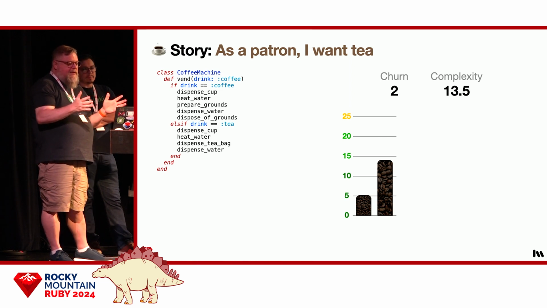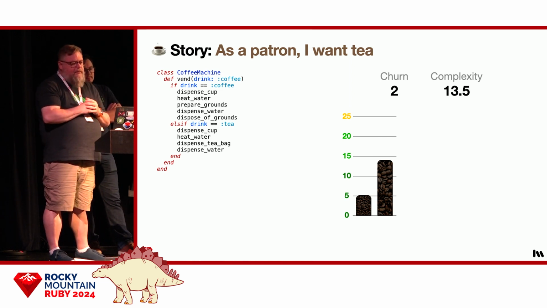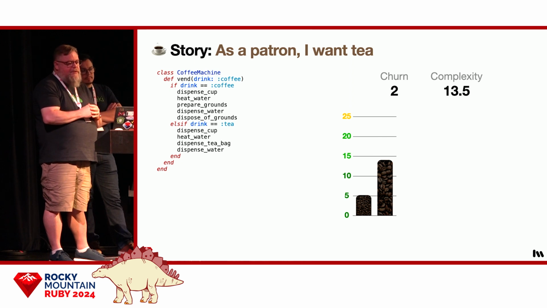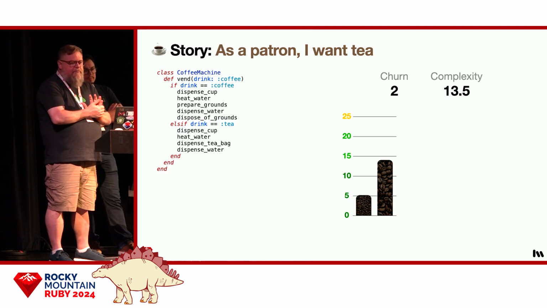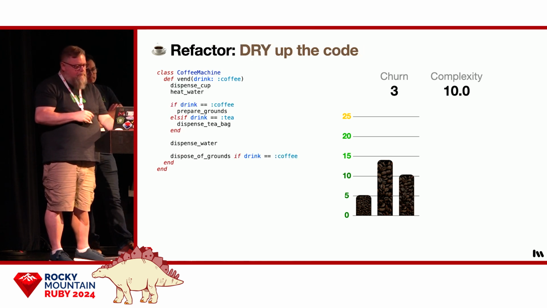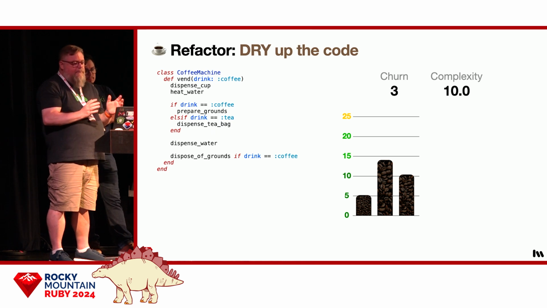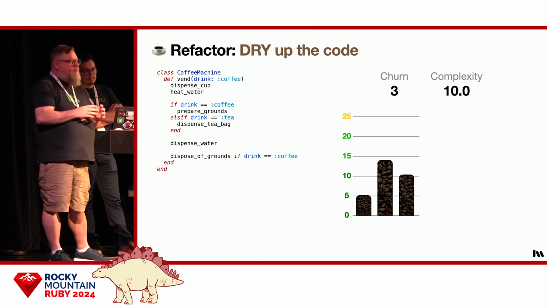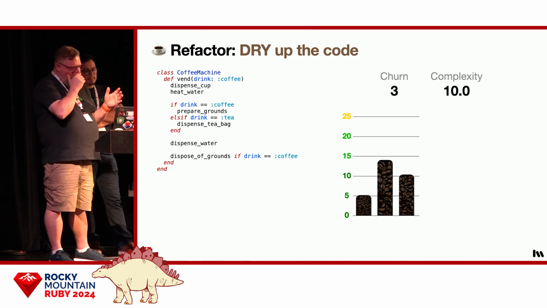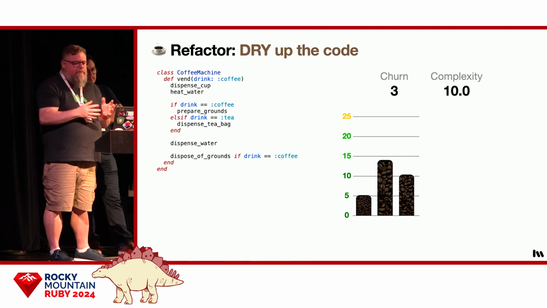All right, so adding the conditional logic for T with all that duplicated code really shot up the complexity. Now we're at 13.5. We're no longer in that awesome zone, but we're still below 20, and that's good enough. So after removing the duplication, the complexity dropped way back down to 10, which seems like a good thing.